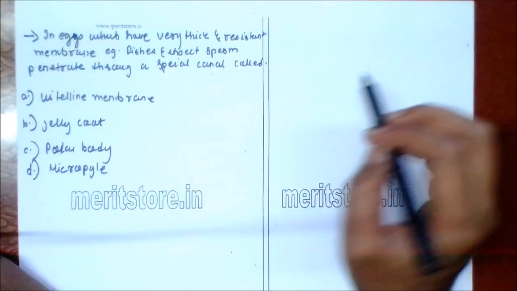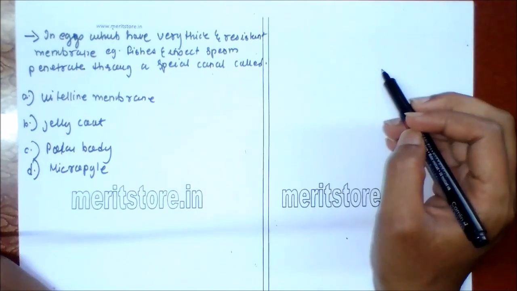In eggs which have a very thick and resistant membrane, for example fish and insect, sperm penetrate through a special canal called: A. vitelline membrane, B. jelly coat, C. polar body, D. micropyle. Such eggs are not directly penetrated by the sperm.